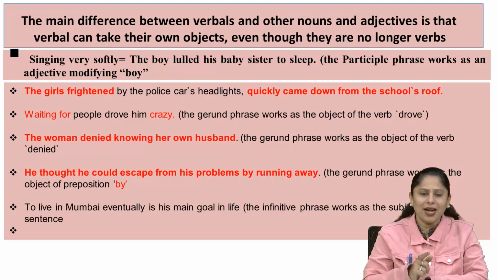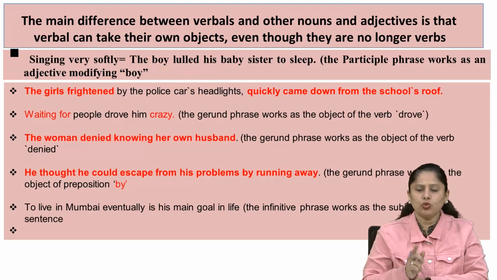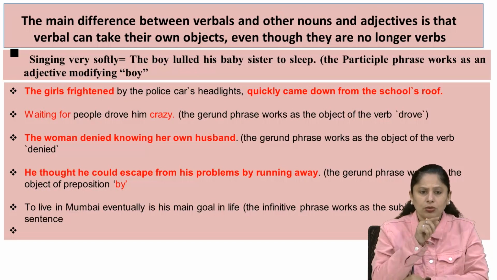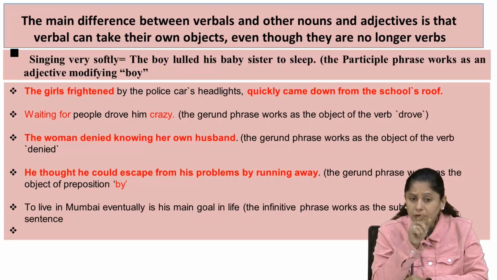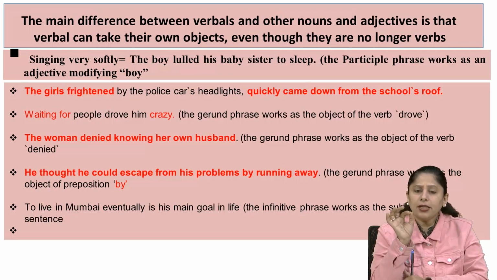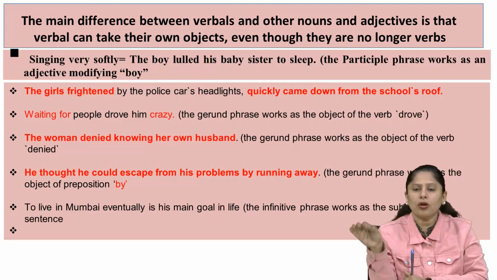The girls, frightened by the police car's headlights, quickly came down from the school's roof. The girls who were frightened, look, there isn't a word who were frightened, but you have to understand the girls who were frightened by the police car's headlights, they quickly came down from the school's roof.